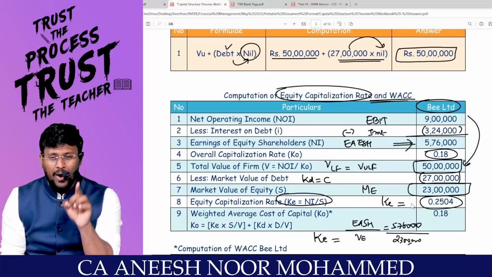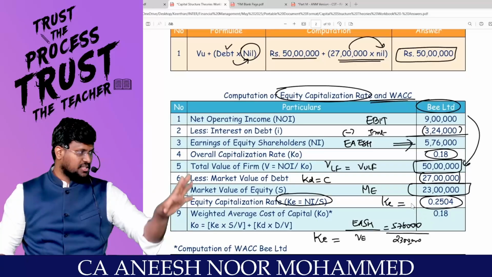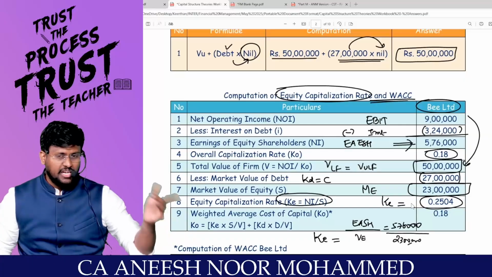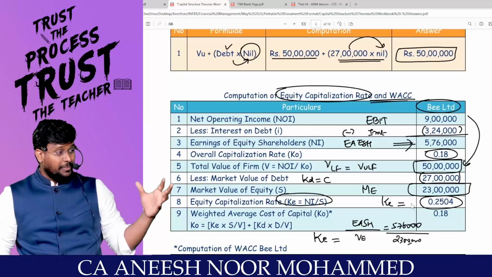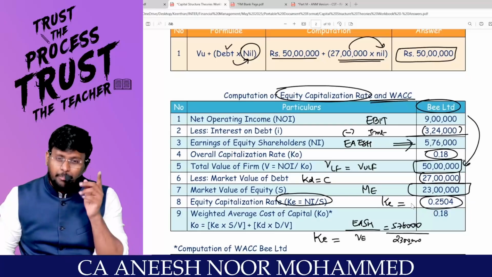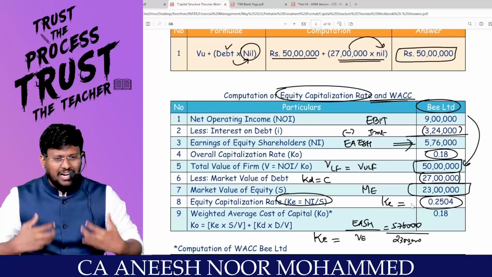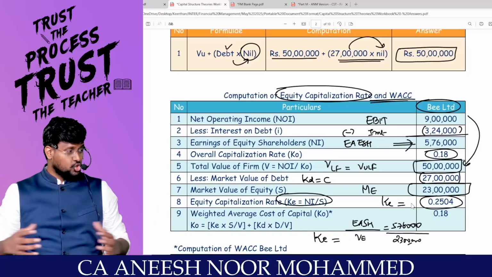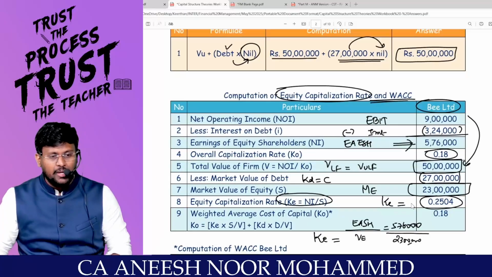Let me ask you a question. What is the KE of an unlevered firm? 18%. Because there is no debt in the structure. That means the equity shareholders of an unlevered firm do not have risk, but the equity shareholders of the levered firm have risk. Since they have risk, the return expected by the equity shareholders will also be more. That's why it is not 18%, that's why it is 25.04%.